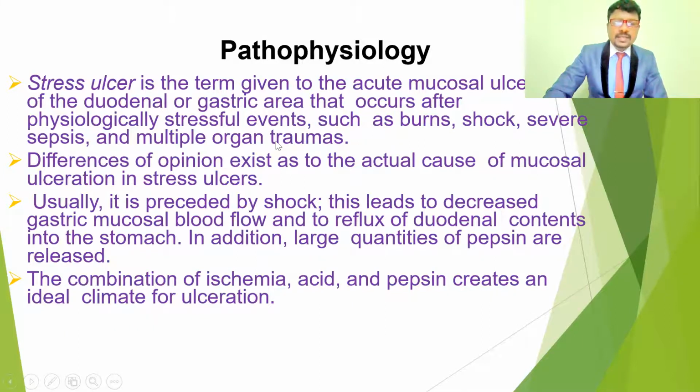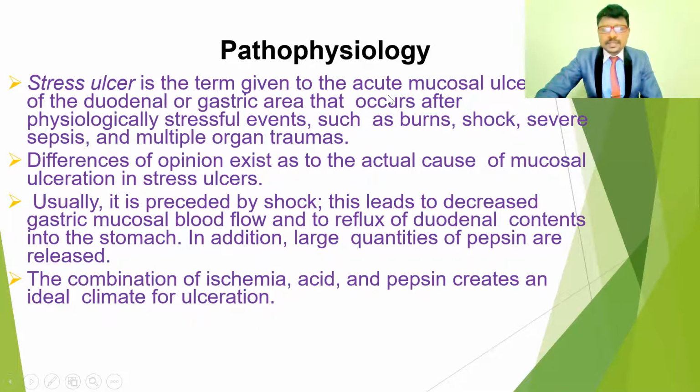And coming to stress ulcers, stress ulcer is the term given to acute mucosal ulcerations of the duodenal or gastric area that occur after physiologically stressful events such as burns, shock, severe sepsis, or multiple organ traumas. So in case of sepsis, any infections, burns, shock, or high bleeding, and also multiple organ traumas, you may get stress ulcers.